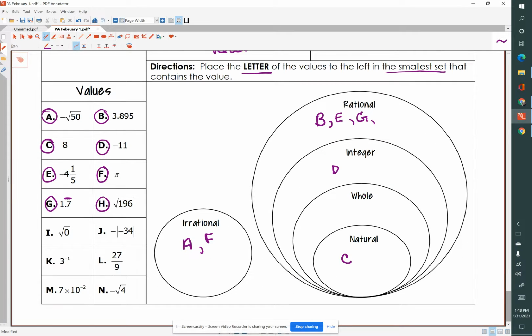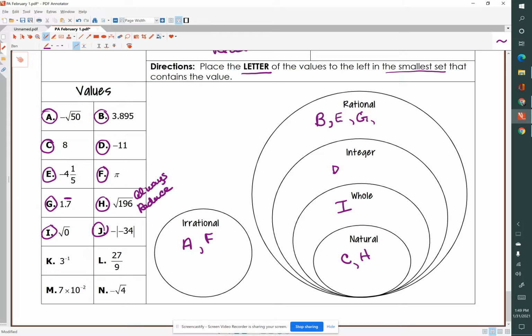Okay, so that is a whole natural number, H. Remember, we always reduce. Okay, I, the square root of 0. Well, the square root of 0 is 0. 0 is not a natural number, but it is a whole number.